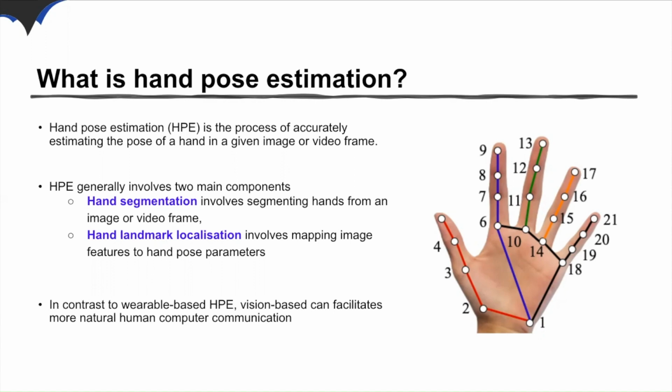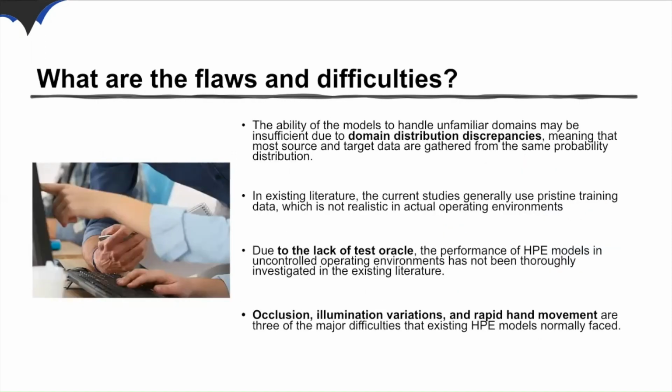Compared to wearable-based hand pose estimation, vision-based hand pose estimation can provide more natural human-machine communication and facilitate many promising applications, which has led to a growing interest and attention towards it among researchers in the computer vision community. It's still early days for hand pose estimation models.